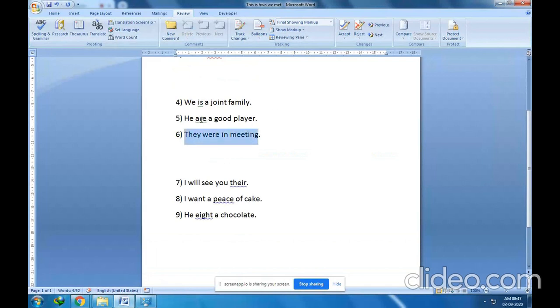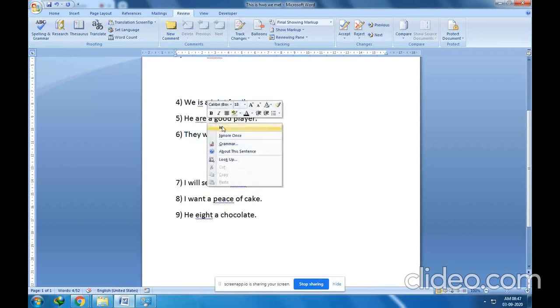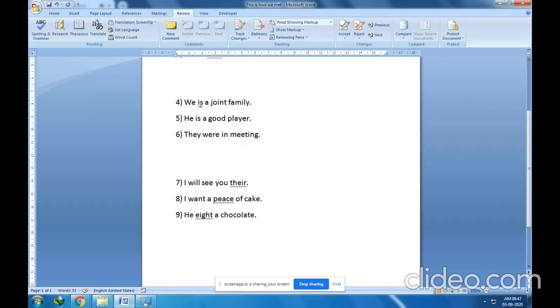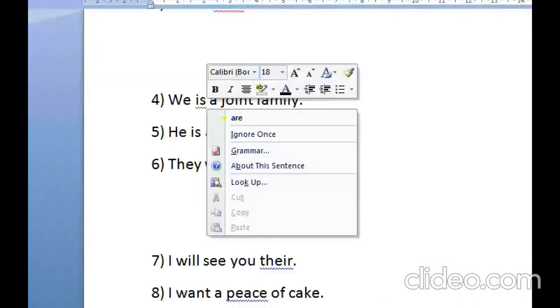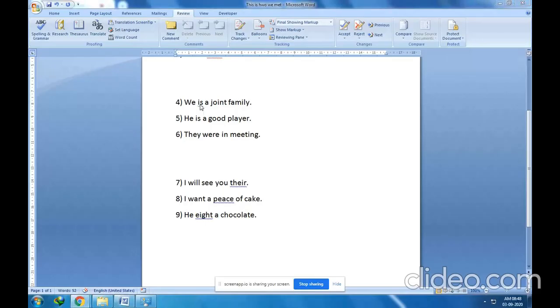Otherwise you can right click with the right button of your mouse, and the suggestion is there. First suggestion is, click on it. We is a joint family. Right click on it. After right clicking you will get the first suggestion, are. Click on the suggestion. So I am going to click on the suggestion are.